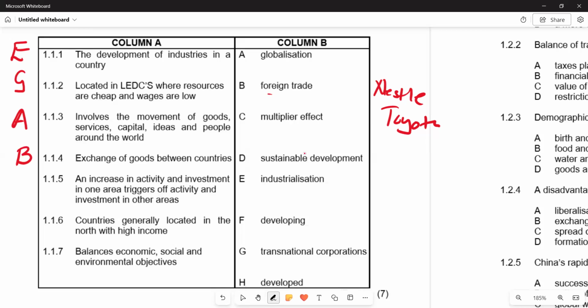An increase in activity and investment in one area triggers off activity and investment in other areas. So let's try to pick. You would see that we have got the multiplier effect there on 1.1.5, matching this explanation. Here, the multiplier effect is being explained from the point of view of investment triggering economic activity. Economic activity is the rate at which goods and services are being produced in our country. If the goods and services are being produced at a higher rate, we say the economic activity has increased.